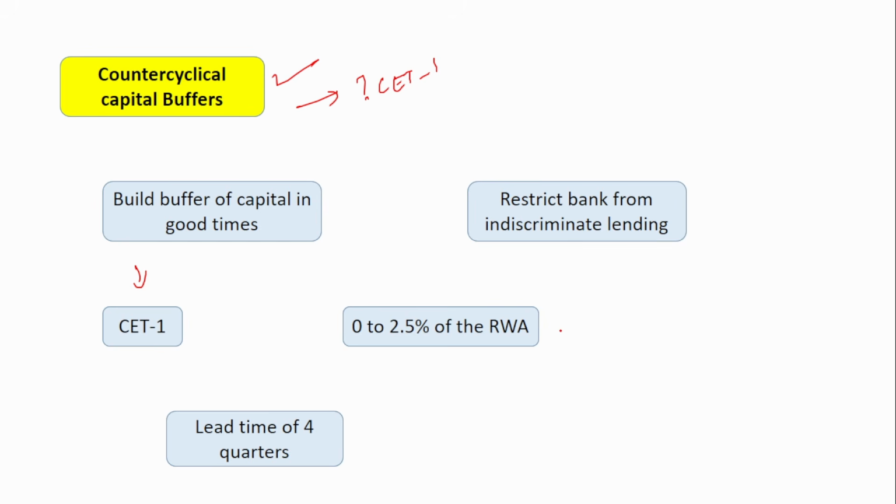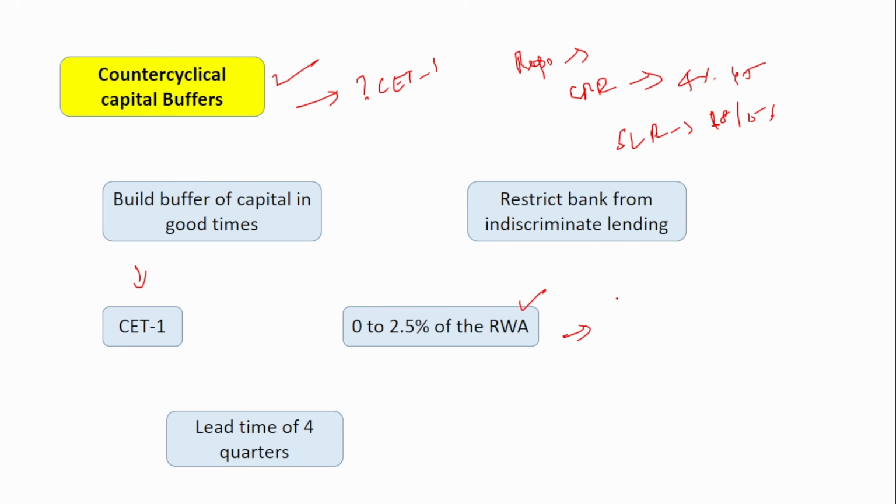The countercyclical capital buffer does not have a definite percentage like the repo rate or the cash reserve ratio, that is CRR. They will tell you it should be 4% or 4.5%. Similarly, SLR will be either 18% or 15%. So a definite number will be set by the Reserve Bank of India. But the countercyclical capital buffer might vary between 0 to 2.5% of the risk-weighted assets. And why is there that variation?